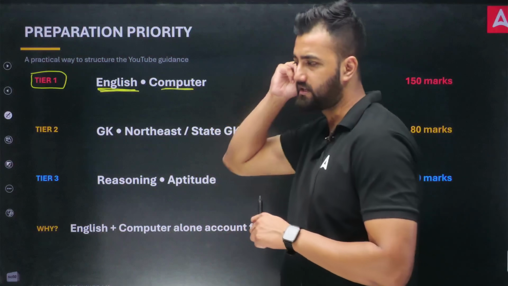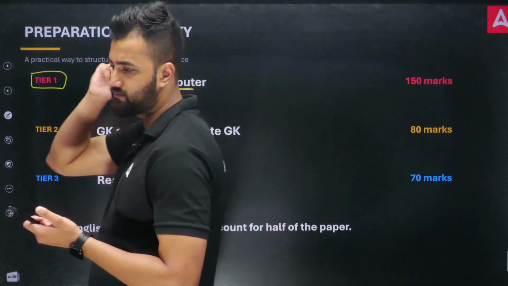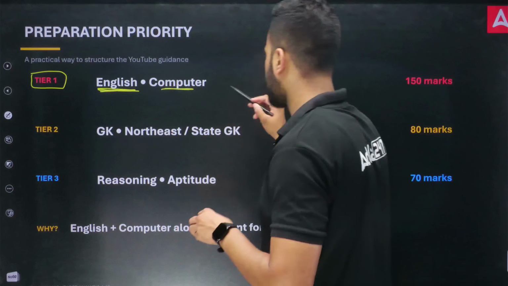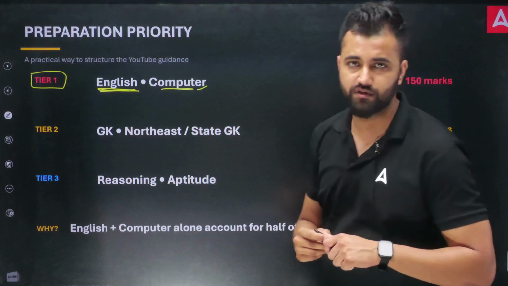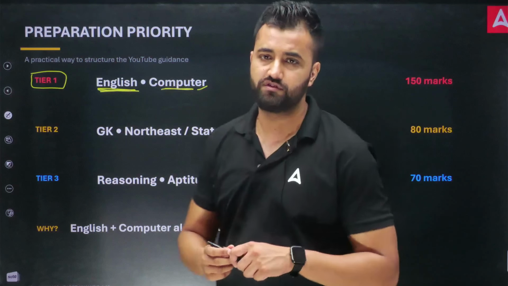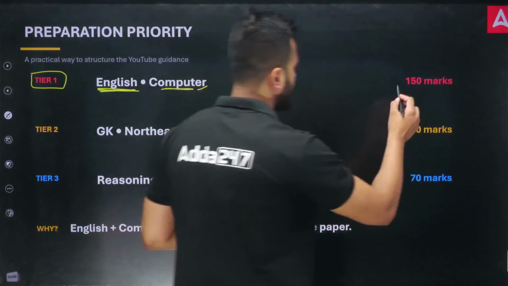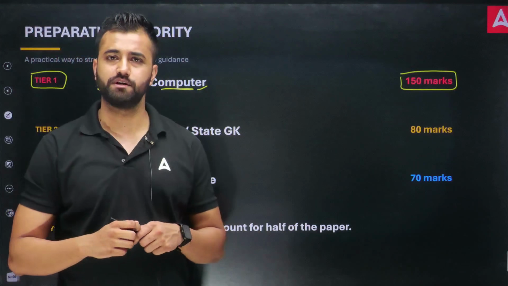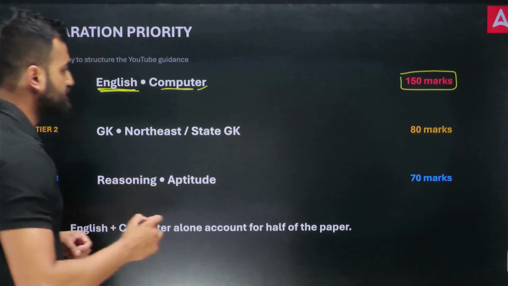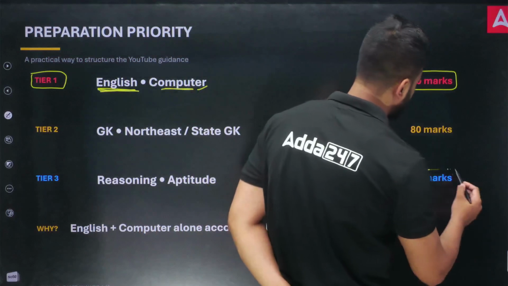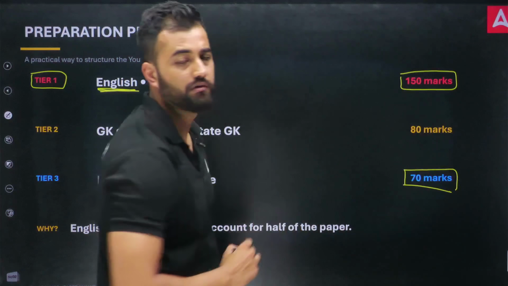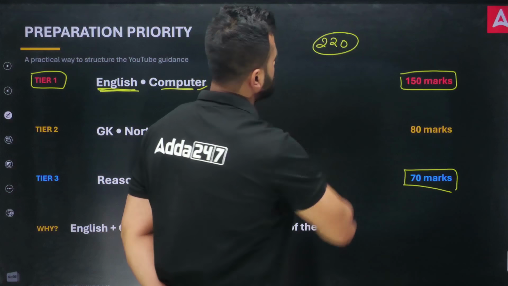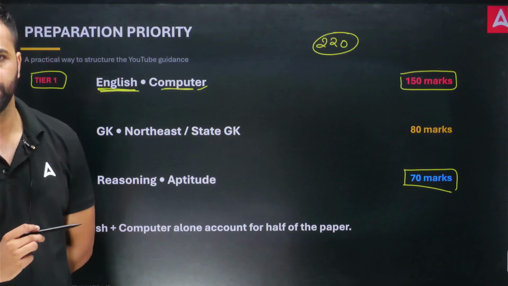I was expecting that they might give some tough questions, but when I did the analysis, the questions were very basic. So computer can also be a scoring subject for you in the next upcoming LDA examination. So this is a roadmap for you. 150 marks can be secured by just covering these 2 subjects. That means 50% of the paper has been covered, and you can easily secure 70 marks from reasoning and maths. So roundabout, if I combine them, you're already getting 220 marks, which is very close to the cutoff, right?